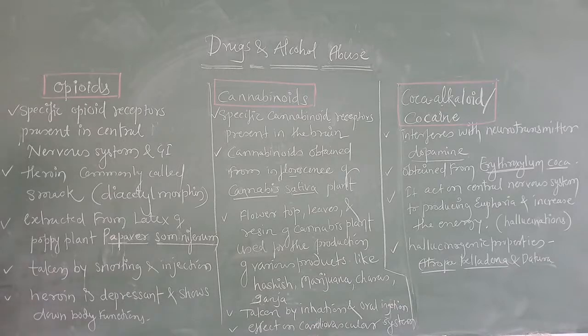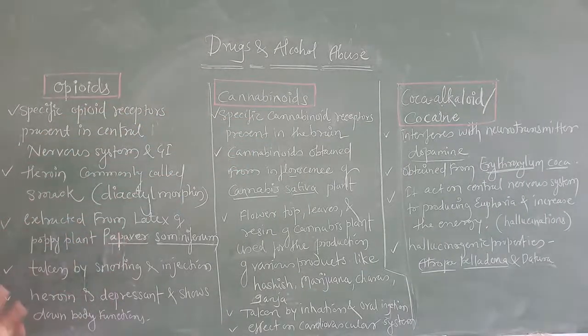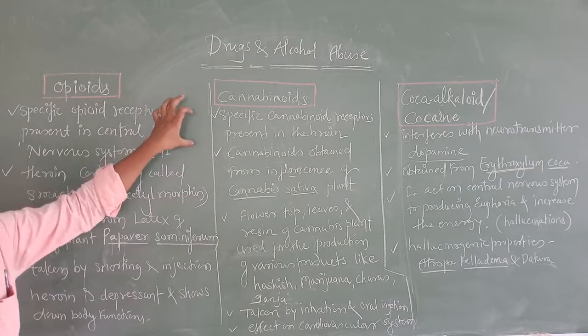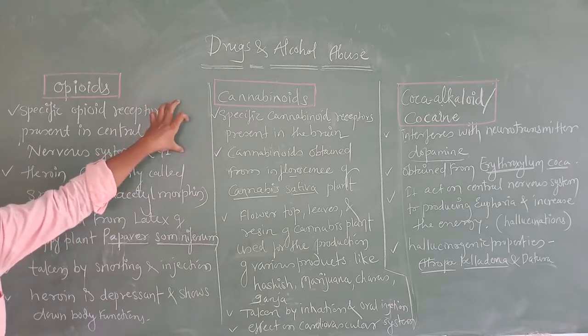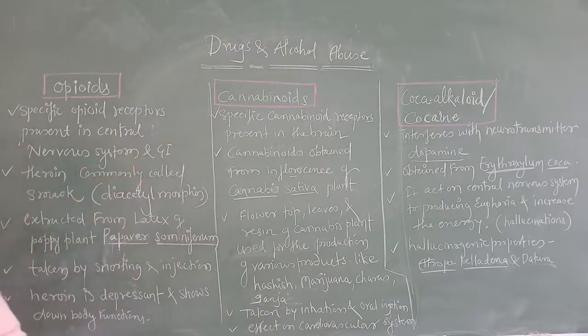Understood? Now I would like to tell you, opioids, cannabinoids, coca alkaloids and cocaine, all these drugs are obtained from plants and fungi. These three drugs we are going to study in detail: from where they are extracted, how they act, and what the side effects are, whether they are depressants or provide energy. Understood? Now first I would like to start with the opioids.